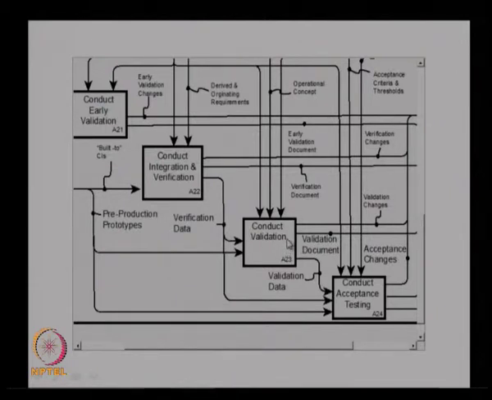again a validation. So, we will be getting the validation document, we will be using the validation document to do this, and verification data will be used, as well as the prototype and other data will be used for validation purpose.